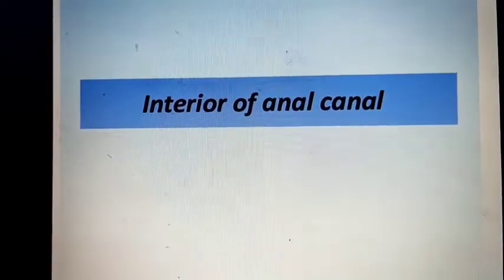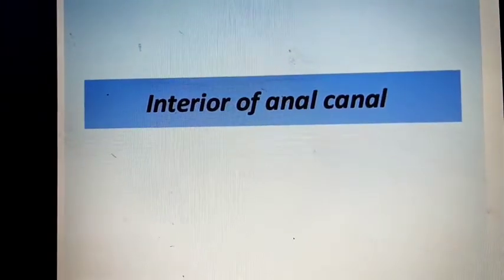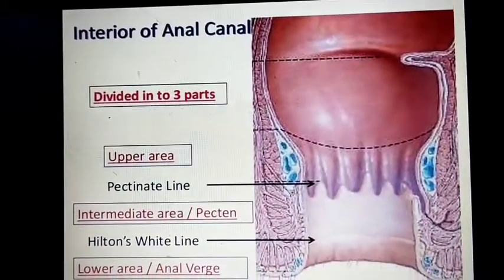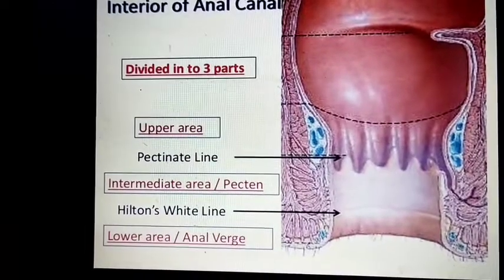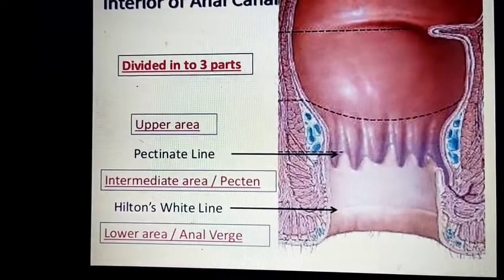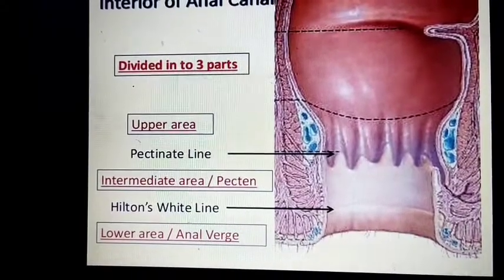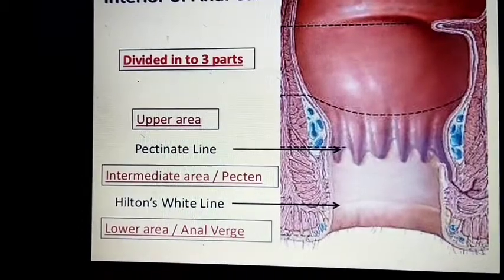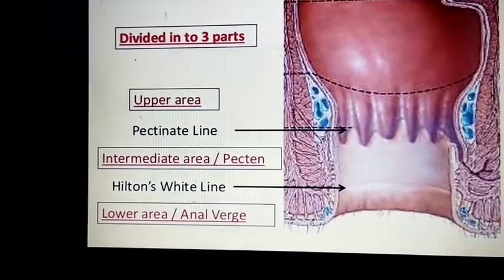Then the interior of the anal canal. What are the structures that come under the interior canal? We can go for that. Now first, the anal canal is 4 centimeters. It's divided mainly into 3 parts: upper part, middle part and lower part. Upper part is 15 mm in length, middle part is 15 mm and lower part is 8 mm. There is one line, that is the white line or Hilton's white line.